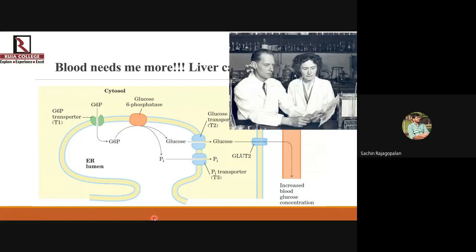The liver also has that ability of going reverse by converting lactic acid back to glucose. Though they did not elucidate the entire mechanism, they were the first ones to study this in that time frame. And they also won a Nobel Prize.